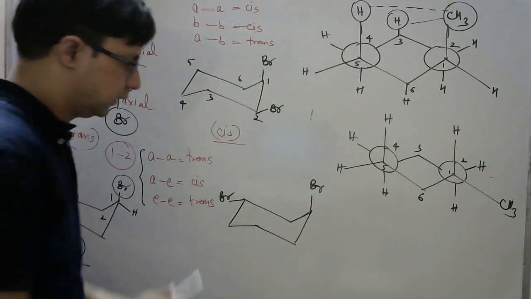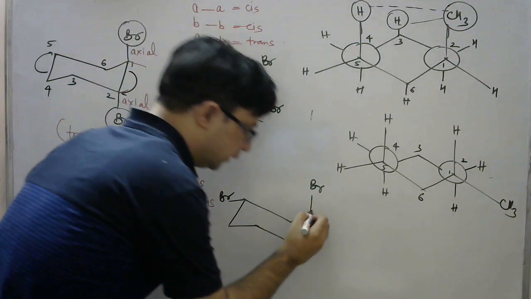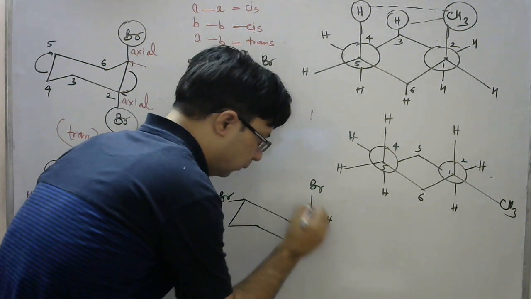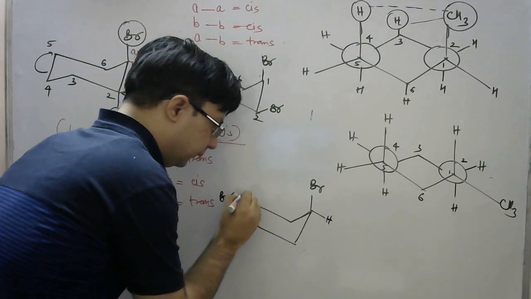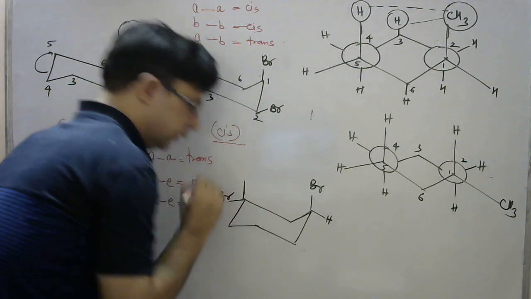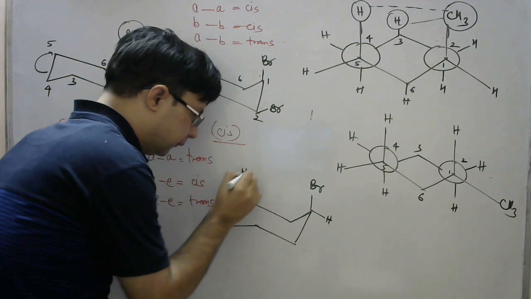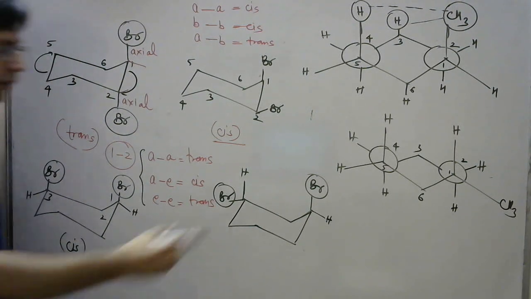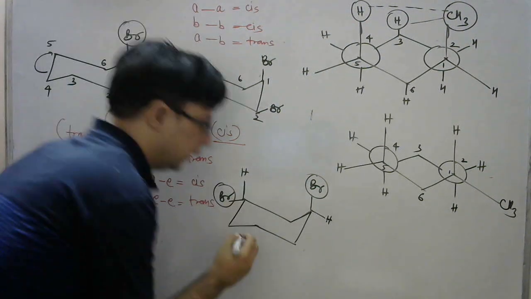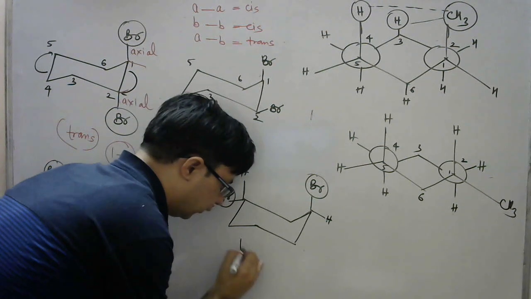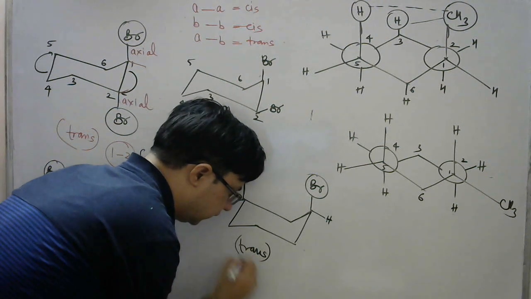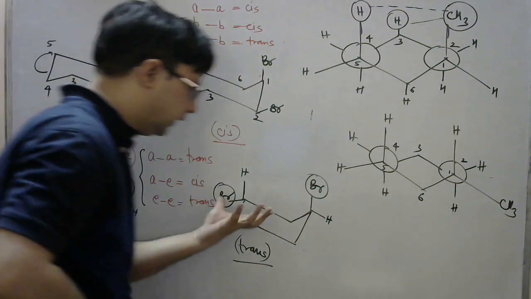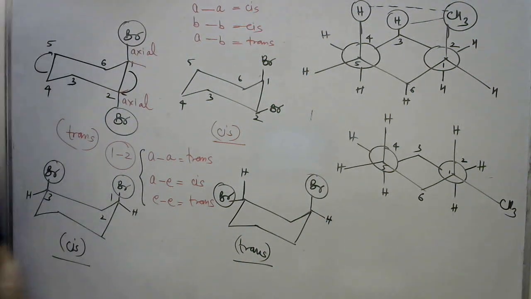If I consider the next one, if I consider the Br, this is hydrogen, this is above, this is below, and I can consider this is above and this is below. So this Br and this Br, fine, this is above and this is below. I can say one thing, that it is the trans form. So its IUPAC name will be trans-1,3-dibromocyclohexane.